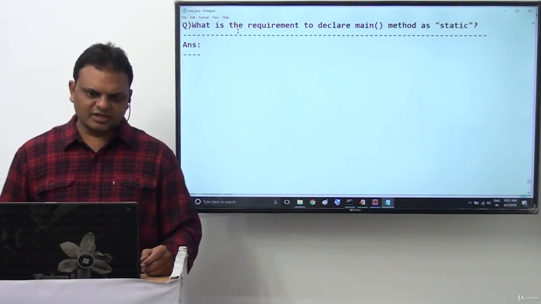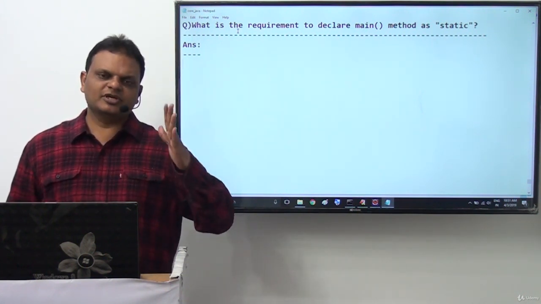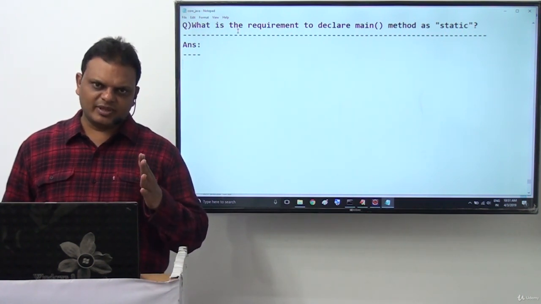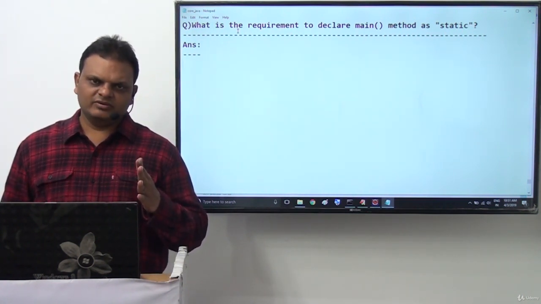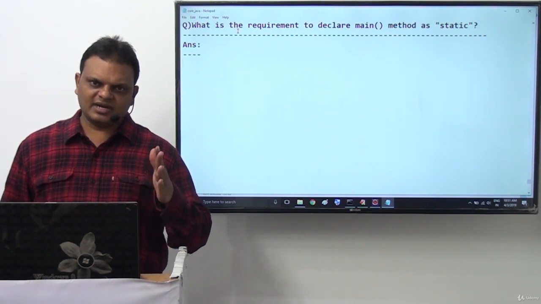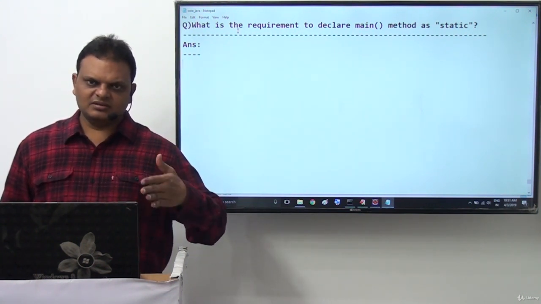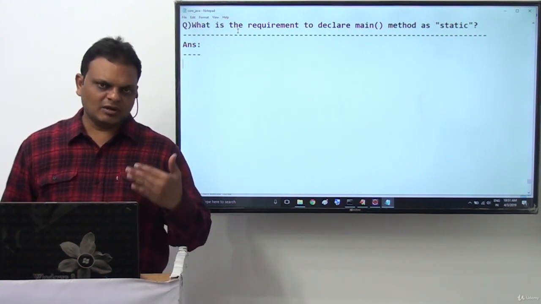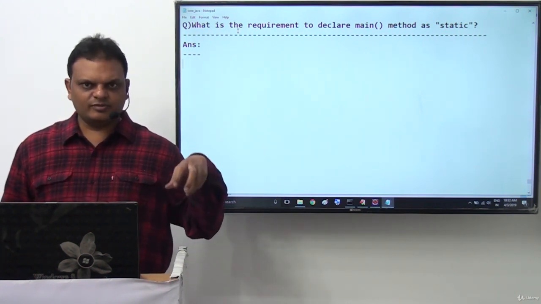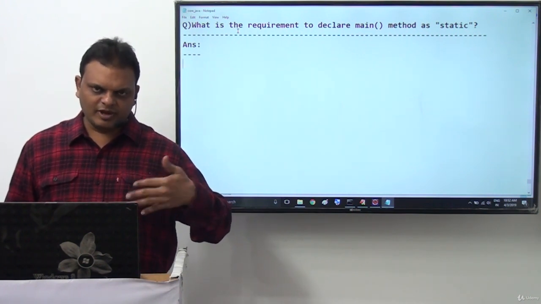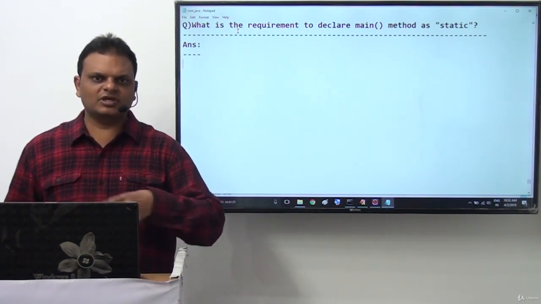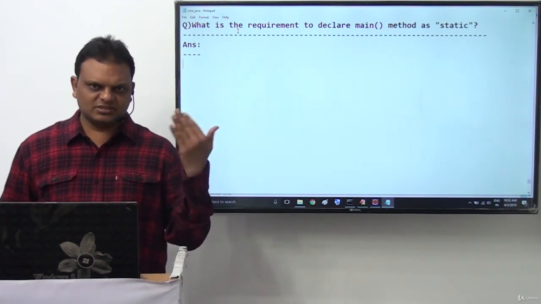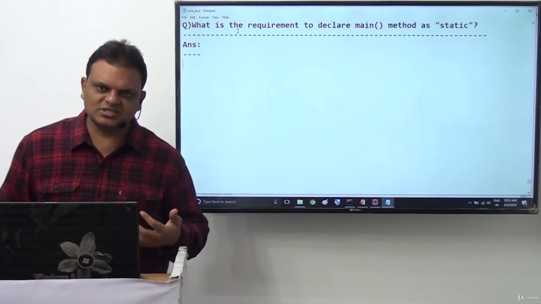The point is very clear. In Java applications, whenever we declare a method as a static method, we access that method by using class name, not by using a reference variable. Of course both are possible. We can access static methods by using class name and also by using a reference variable, but it is always suggestible to go for the class name.